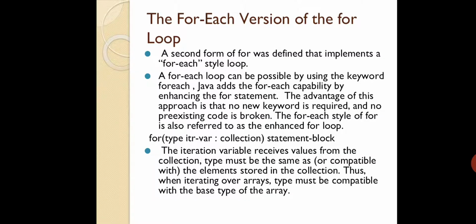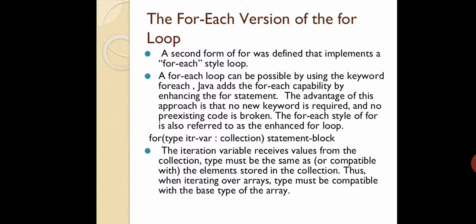Fine. Next, the next thing is the for each version of the for loop. So it is a version of the for loop. Actually, for each there is a keyword. You can use that keyword for writing the program. But in this case, they have used the for each version of the for loop. Now don't get confused. I will read out the theory part, and when you see the programming code or snippet, you will definitely get to know what I was trying to say.